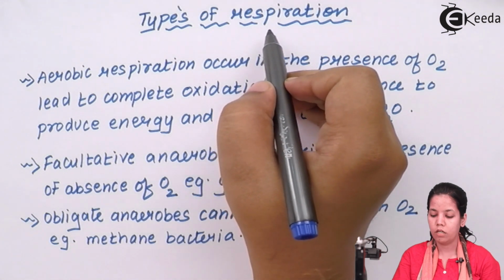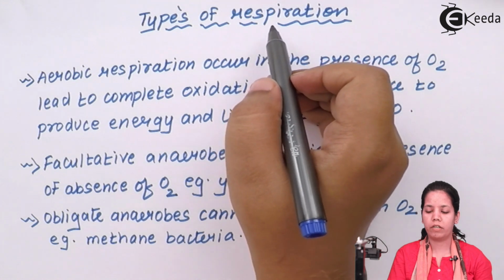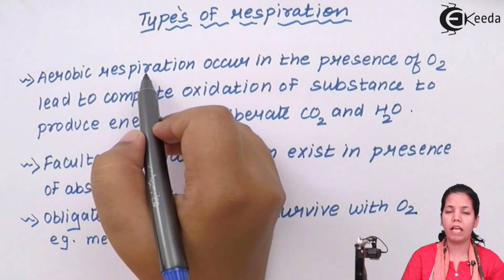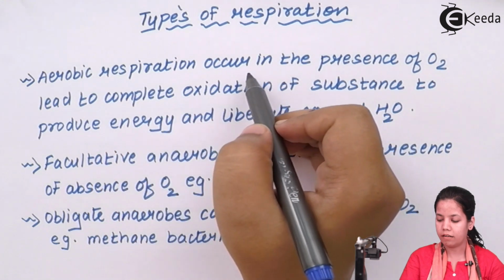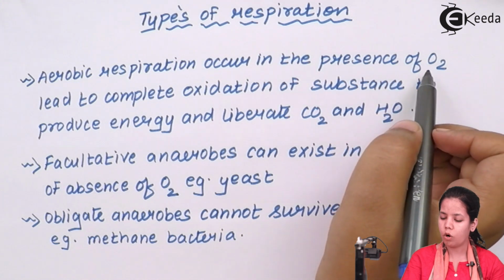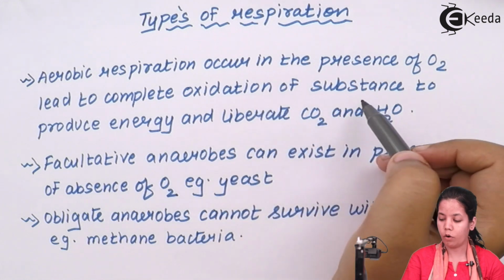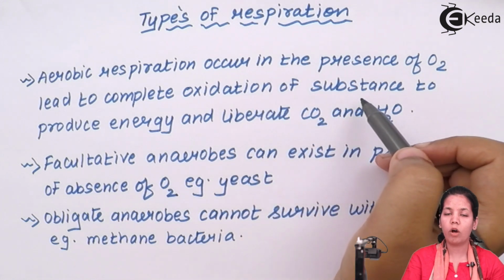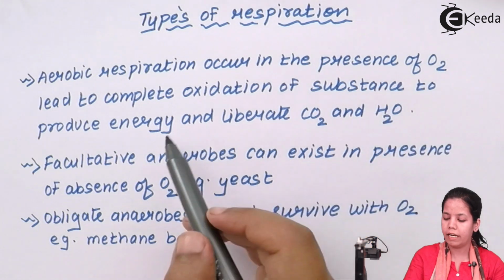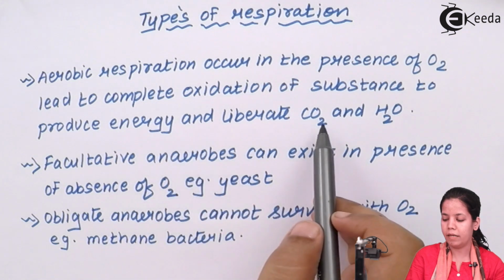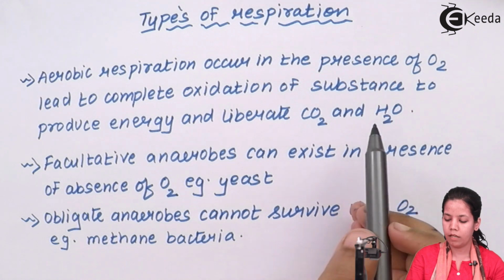Types of respiration. Now, in this topic, we will be studying majorly two types of respiration. The first one is aerobic respiration and the next is anaerobic respiration. When I say aerobic respiration, it occurs in the presence of O2 or oxygen, and that leads to complete oxidation, or you can say complete breakdown, of substances, and these substances have to be organic substances like carbohydrates, proteins, lipids, fats, to generate energy in the form of ATP and liberate CO2 and H2O, which can be used in the photosynthesis process.